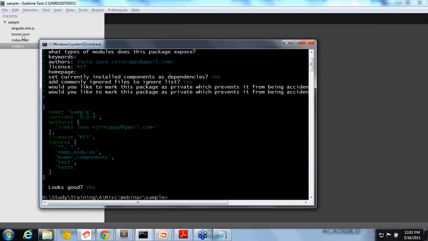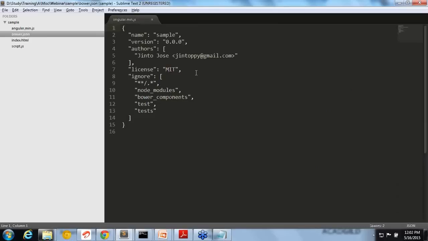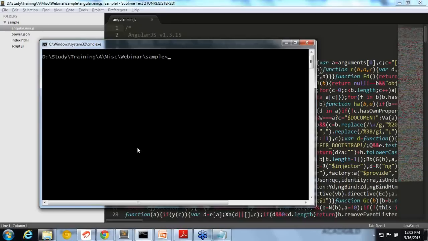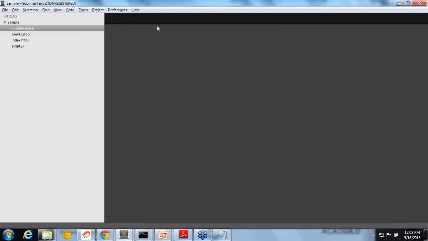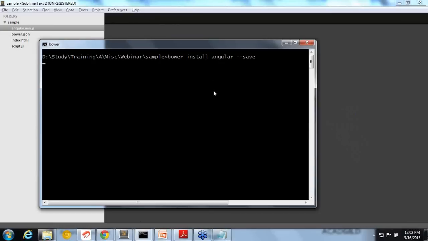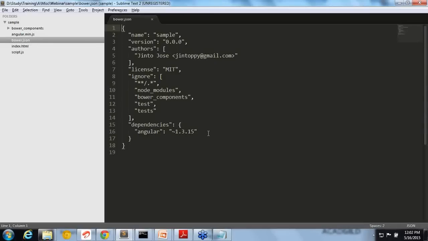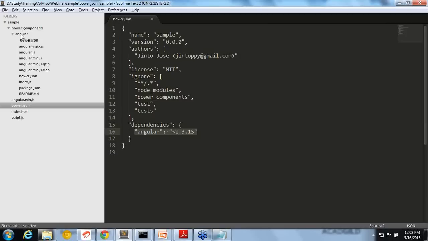Okay. So I added a bower.json file, and it is created. Fine, just leave that part. Now, initially we downloaded AngularJS, right? Now what I am doing is bower install angular --save. I am giving this command, and it will automatically go and download the AngularJS version, and you can see it will be updated here. It will be added in the dependencies here. So in the bower components, you can see Angular will be available.